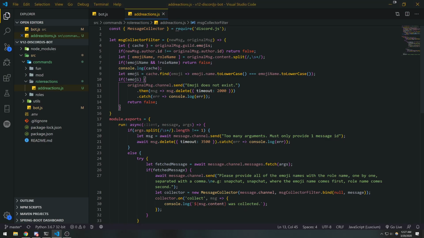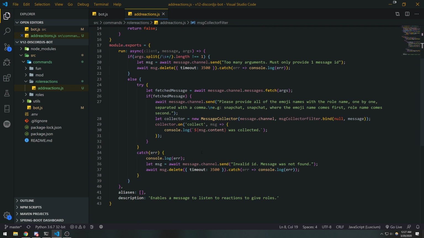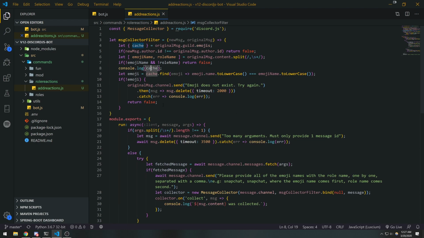Okay, and if that doesn't work, if they specified an incorrect emoji, try again. What this means is that we did not pass this message into the collected. Okay, so we haven't done anything yet. Okay, so we're gonna return false. Basically, that this message is disposed.